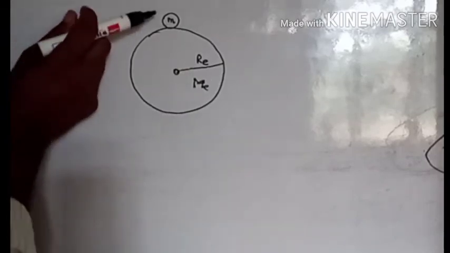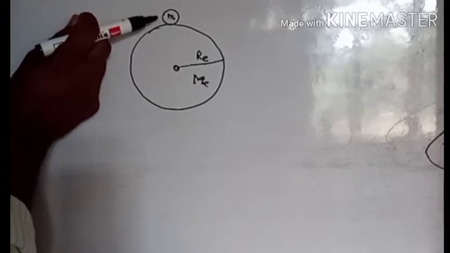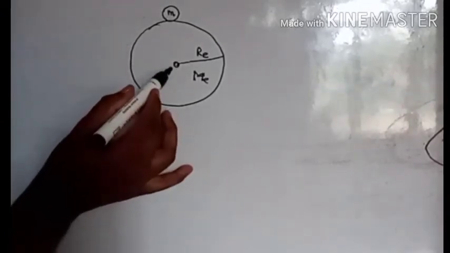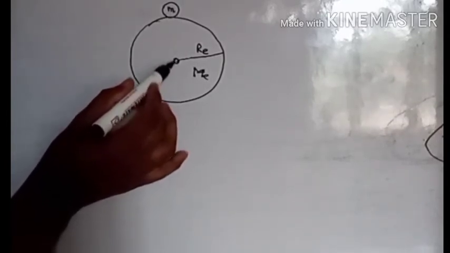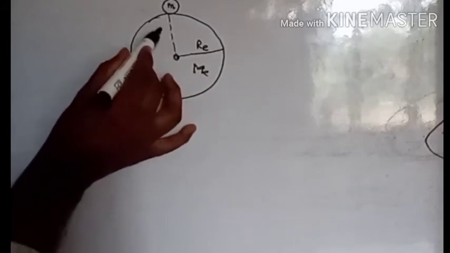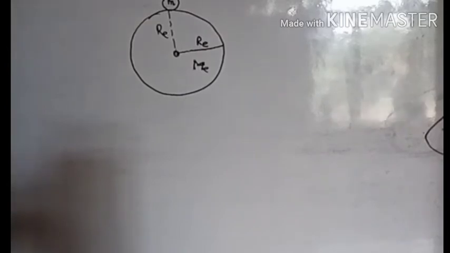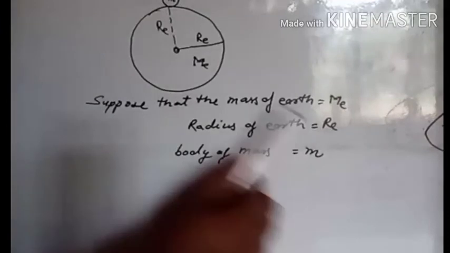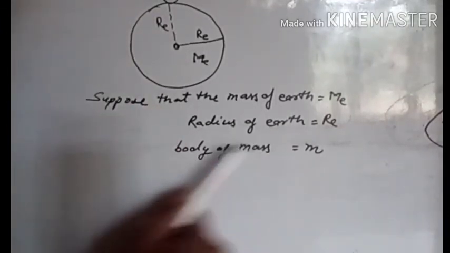Between the small particle m and the center of the earth, the distance is Re. So now we suppose the mass of the earth is Me, the radius of the earth is Re, and the body has mass m.